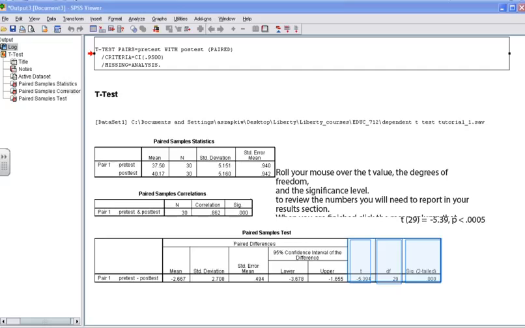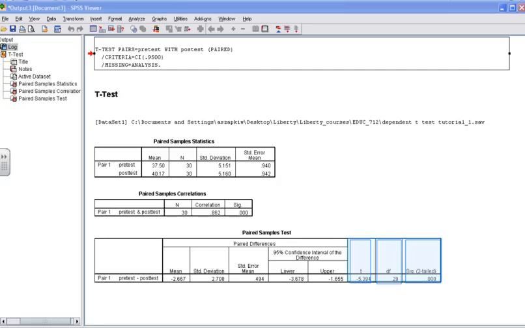Next, we want to look at the paired samples test box. Here we will determine whether or not our t-test was significant and whether or not we can reject the null hypothesis. We begin by looking at the column labeled Sig. (2-tailed). This is our probability value.